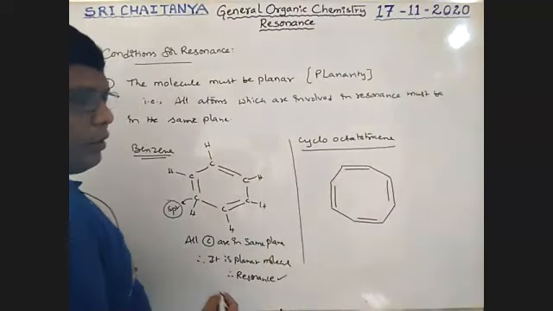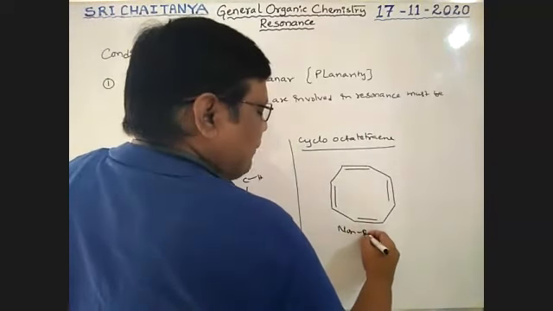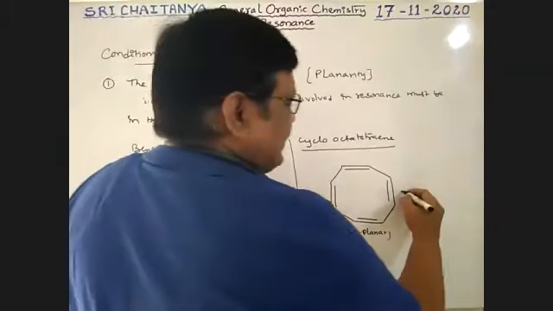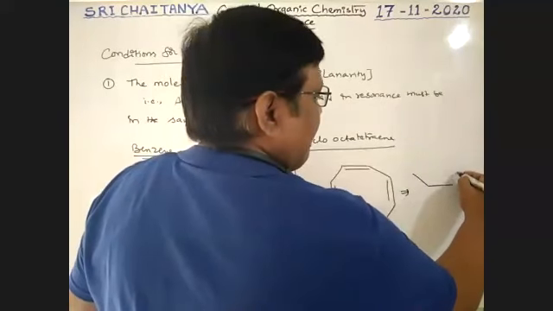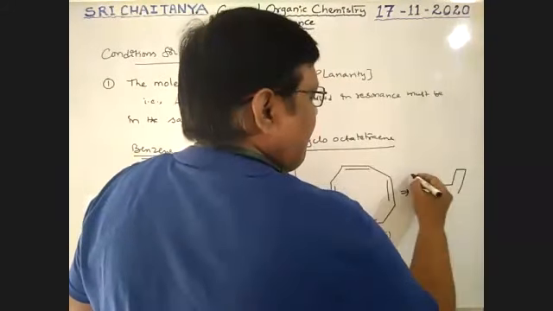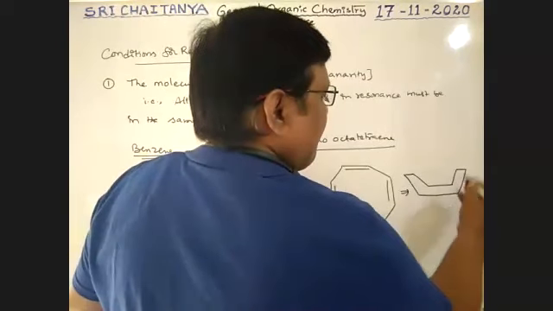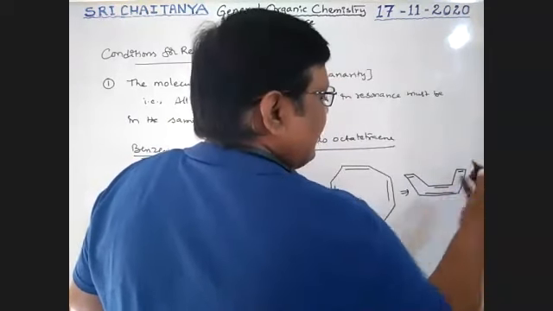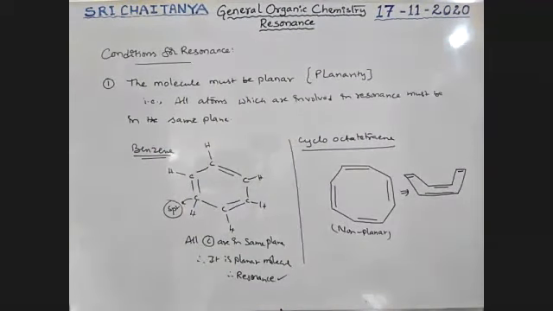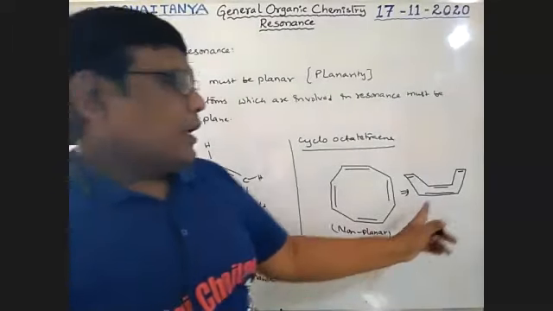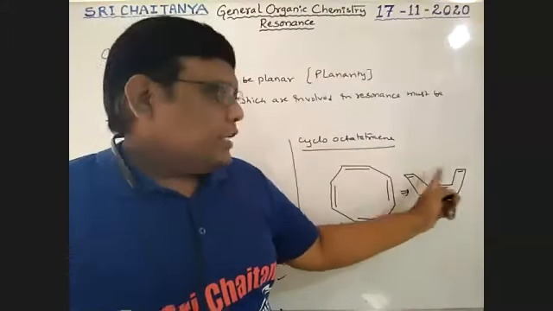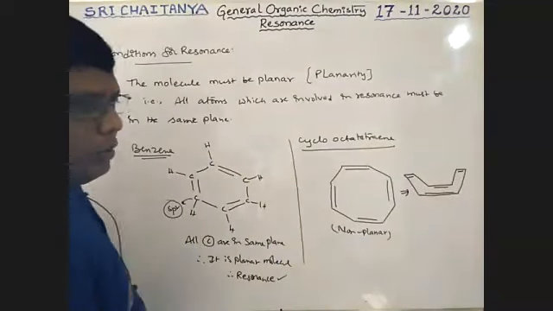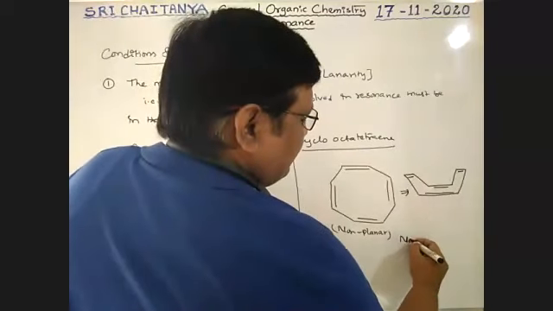It is non-planar, boys. Please keep in mind. It seems to be like this. This is the structure. Here pi bonds, here pi bonds, here pi bonds, here pi bonds. So it is non-planar. So that means these pi bonds are orbitals which are not in the same plane. So here, no resonance is possible.